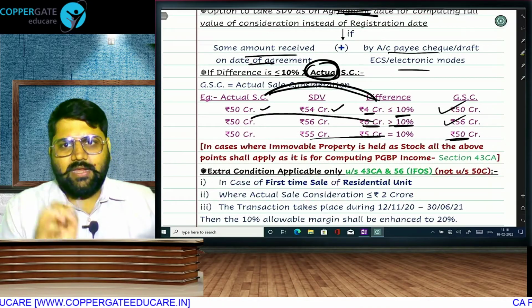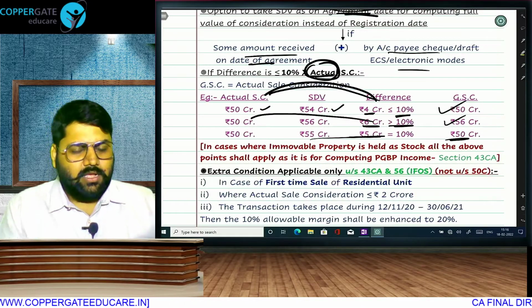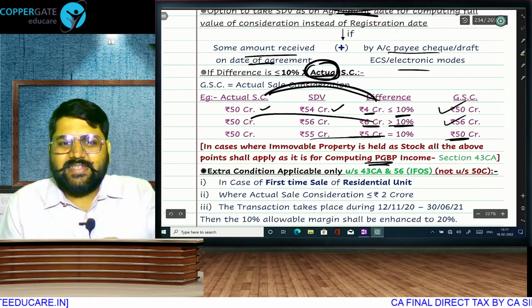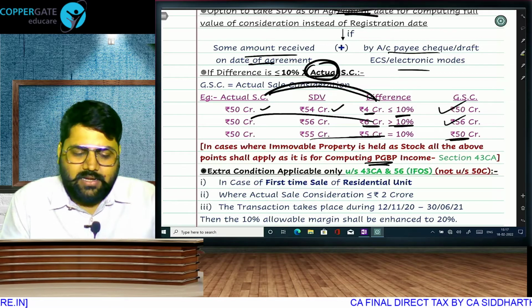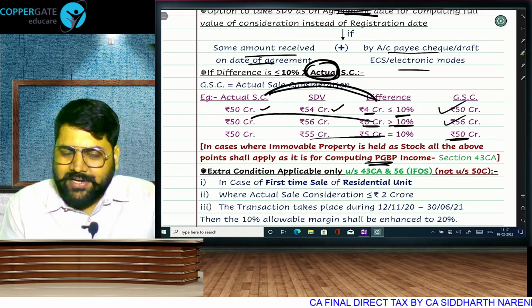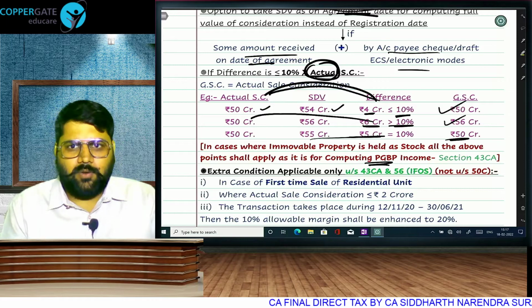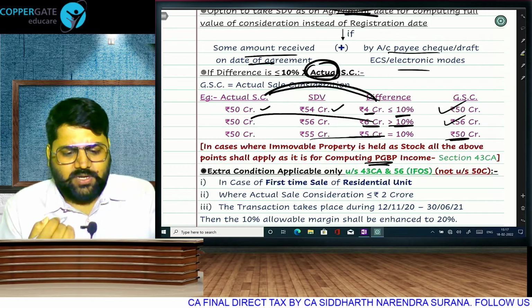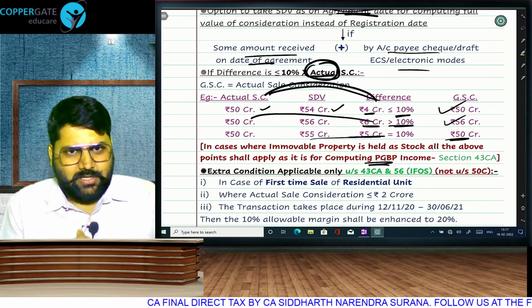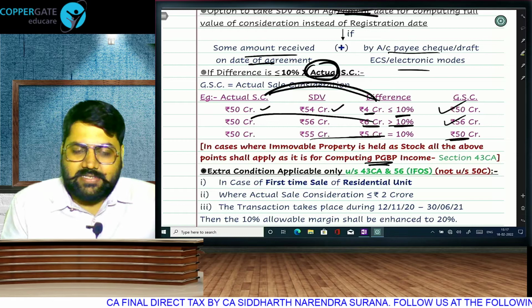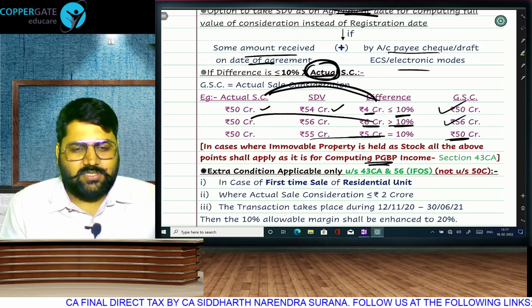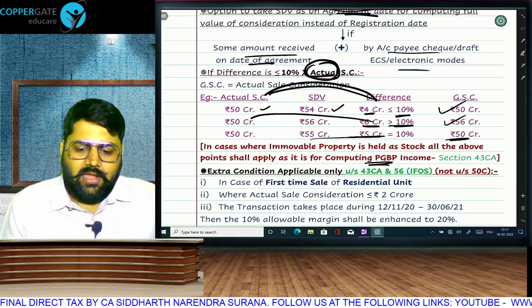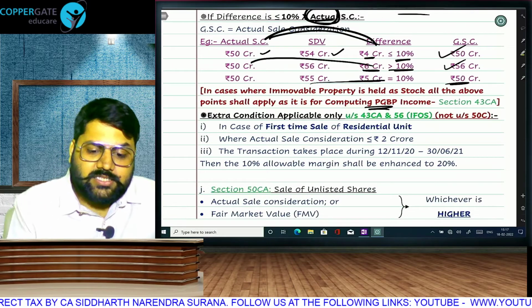In case where an immovable property is held as stock in trade, the same concept will apply, but for computing income under PGBP. 50C is only for capital asset under capital gain, but 43CA is applicable for stock in trade under PGBP. So if the immovable property is held as stock in trade, then we will apply the same concept, actual or stamp duty value, whichever is higher. VO will calculate a value between the two values. Agreement date stamp duty value will also be allowed if some consideration was received at the time of agreement in the allowable mode, and up to 10% difference, then it will be accepted. But there is one additional condition in 43CA.